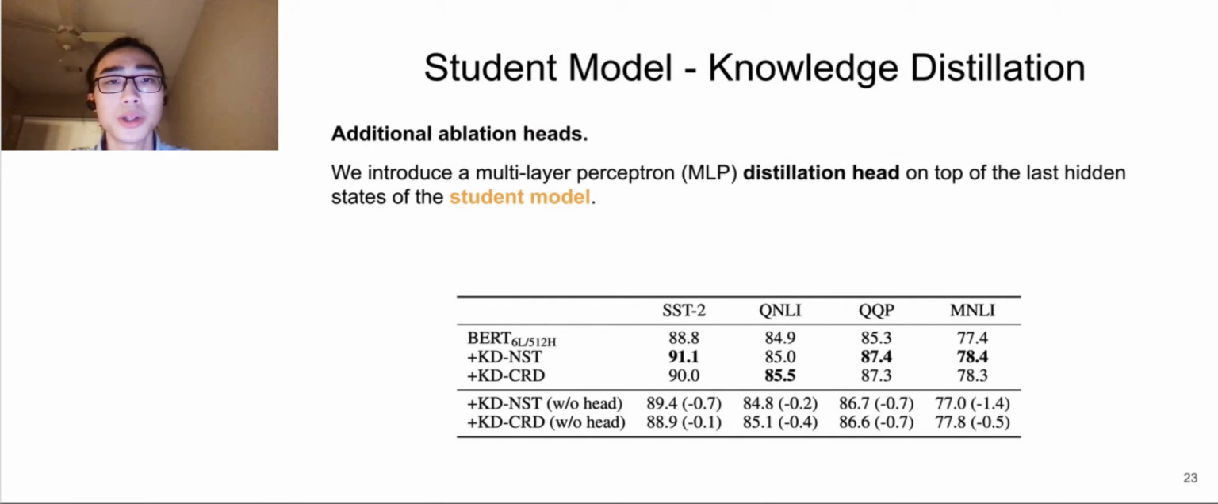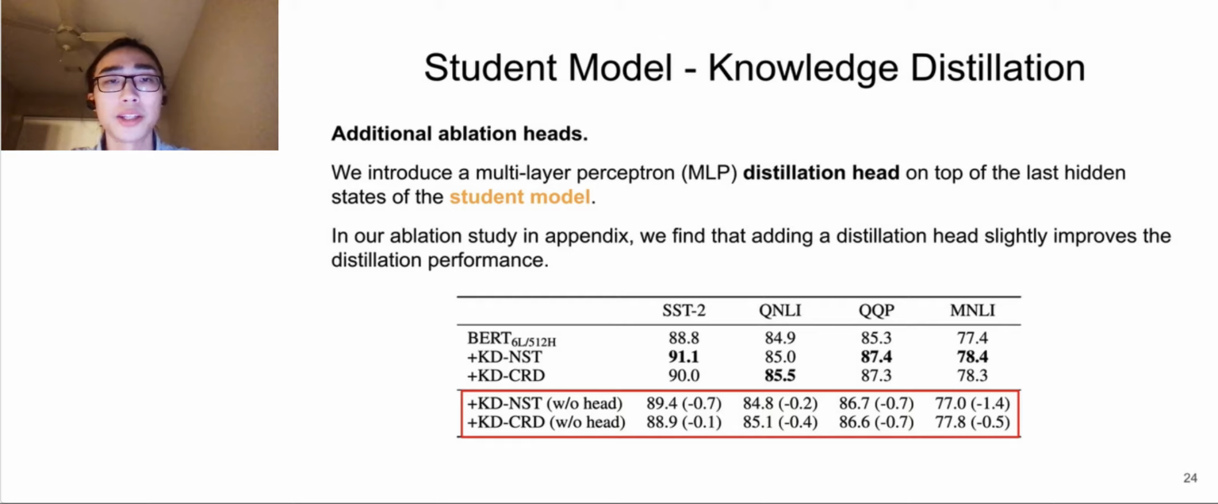In the KD process, we introduce an MLP distillation head on top of the last hidden states of the student model, which means we transfer knowledge from the teacher representation to the student's hidden representation mapped by an MLP. We find that adding a distillation head slightly improves the distillation performance.